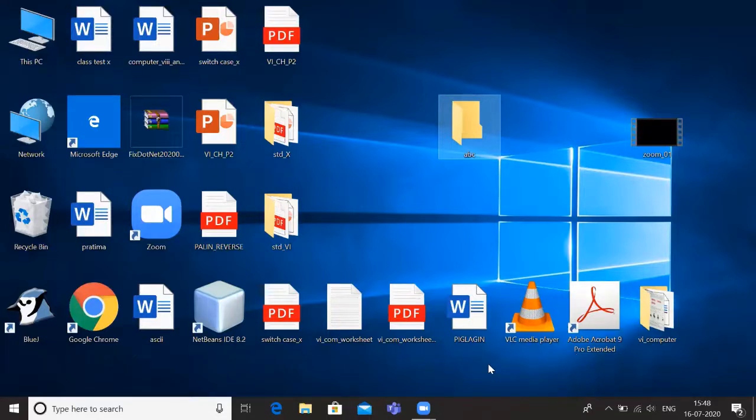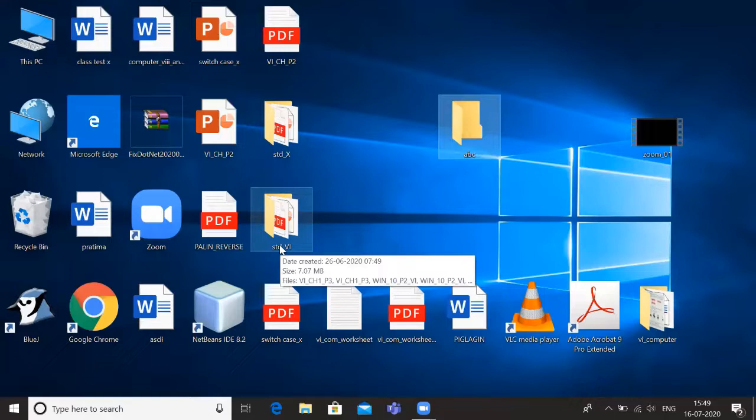In Windows 10, the desktop is much different from the previous version. It is completely different from the previous version. So let's discuss one by one. Some of the components are icons. Now these are the icons.